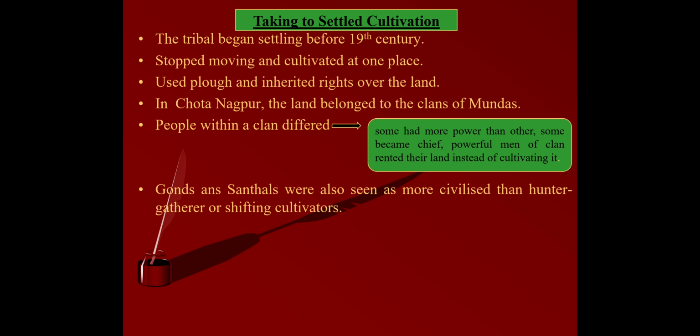In many cases, like the Mundas of Chota Nagpur, the land over which they were living belonged to the clan as a whole.